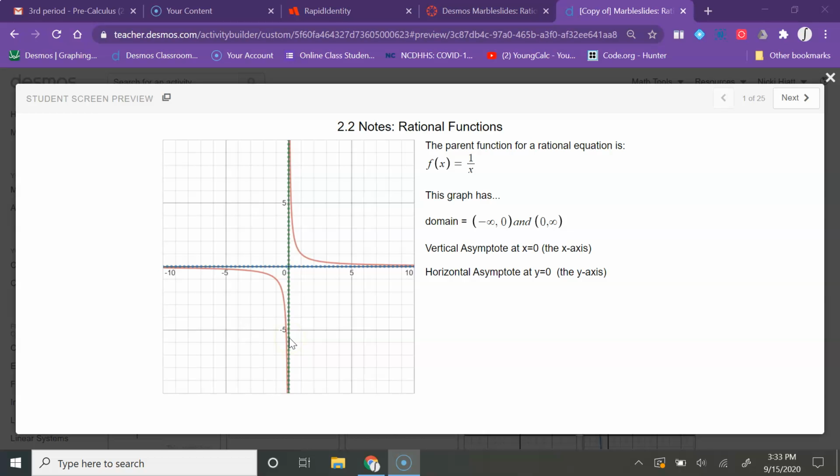And the domain for this graph includes every value except for 0. So from negative infinity up to 0 and 0 to infinity. You can see right here at x equals 0, you have a vertical asymptote. So that green line right there is not part of the graph. That's your vertical asymptote. And your horizontal asymptote is the x-axis. It's y equals 0. So this is the parent graph that we start from when we have just a basic rational function. So let's look at what we can do to this graph to transform it.